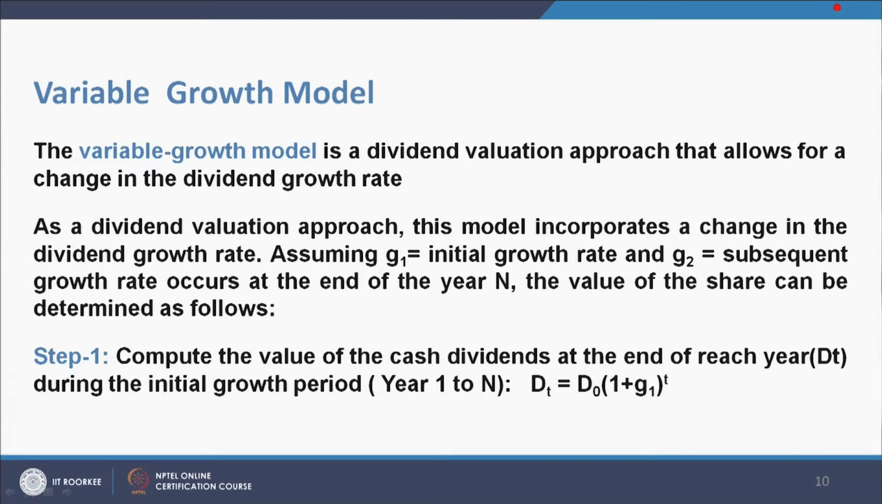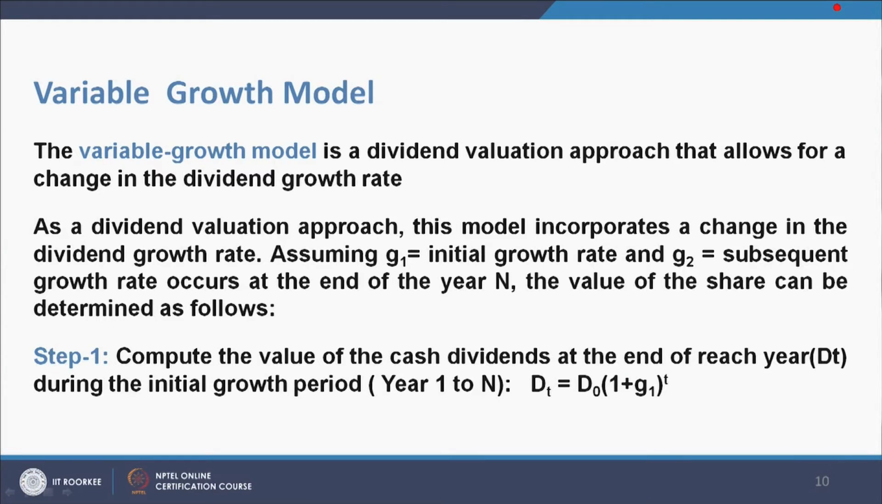Now, let us take a third model, which is called the variable growth model. The variable growth model is a dividend valuation approach that allows for a change in the dividend growth rate. This model incorporates a change in the dividend growth rate, assuming G1 is the initial growth rate and G2 is the subsequent growth rate, which occurs at the end of year n. The value of the share can be determined as follows.